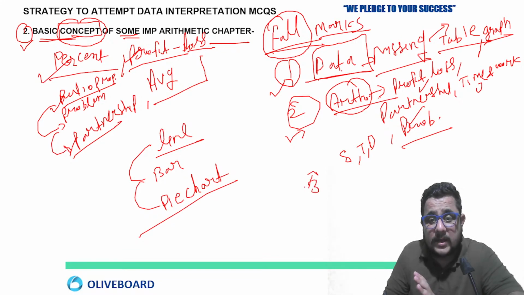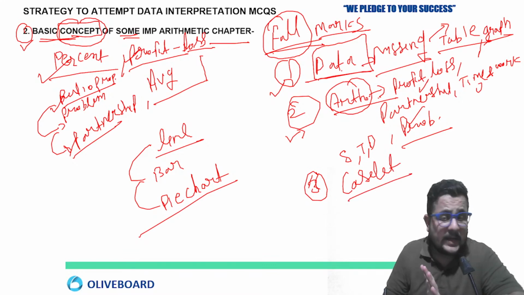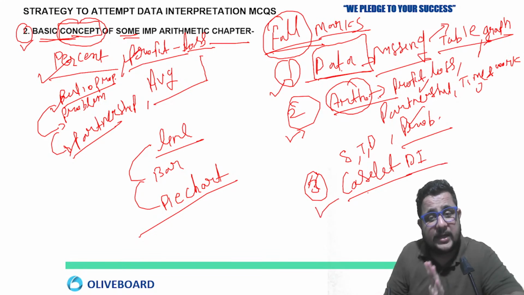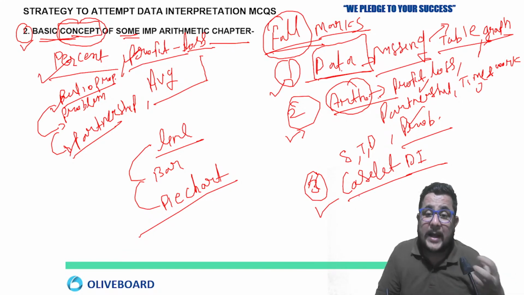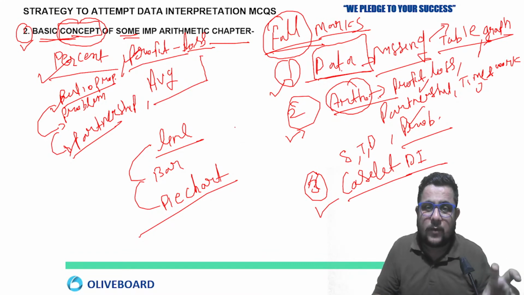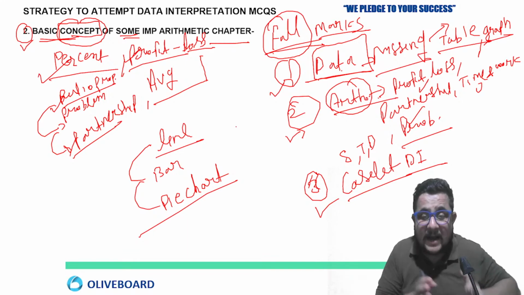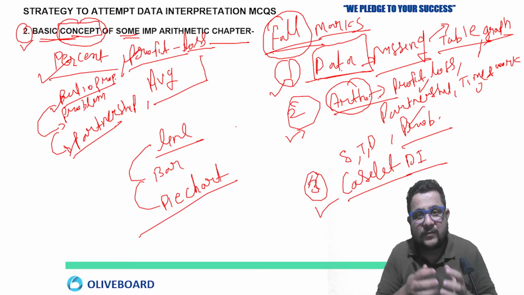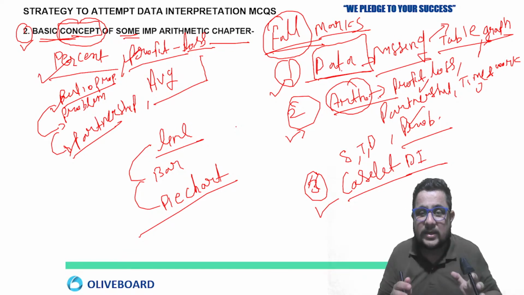Okay. And third one is case-led DI, right? Which is one of the most important parts. Here the DI will be given to you in the passage form. You will see the DI in puzzle form. They will give the data, many statements, and you have to capture that data in table form or in short form. You have to keep all the details. They will give you in theoretical form. So this will be the third type. Okay, so these are the three types.